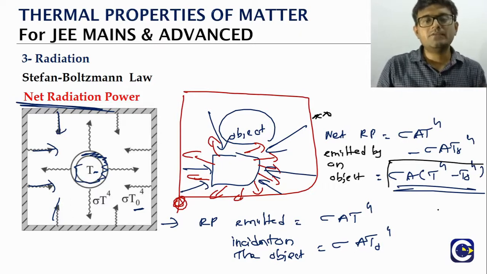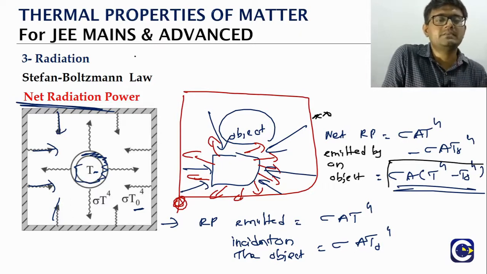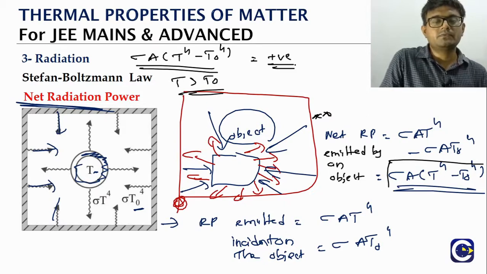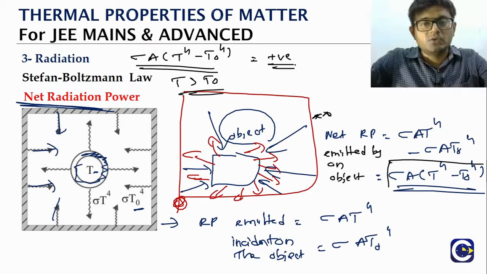Now here we can see from this formula itself, when we say net radiation power is sigma A into T power 4 minus T naught power 4, what is the conclusion here? If T is more than T naught, means what? The net radiation power is coming as what? It will be coming positive. Means the object is net radiating out.